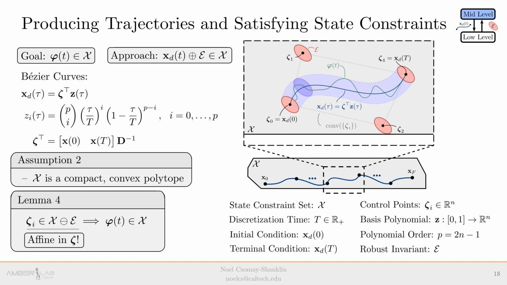Furthermore, we show that the constraint is affine in the control points zeta. Later, the control points will become the decision variables in our MPC program, so ensuring that the constraint is efficiently representable is of significant importance to the tractability of this formulation.